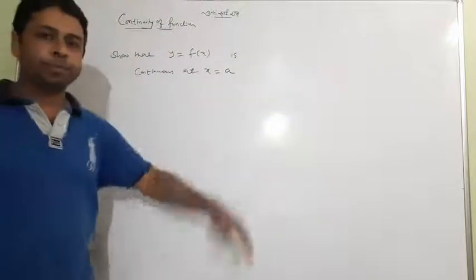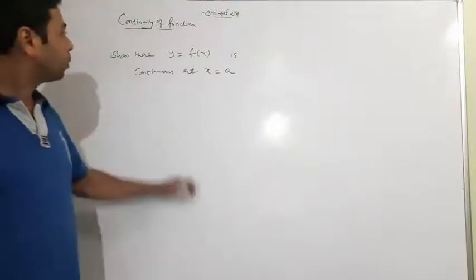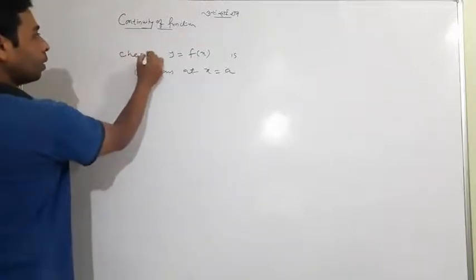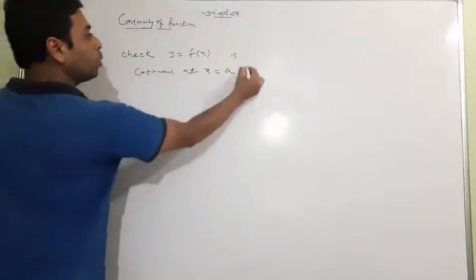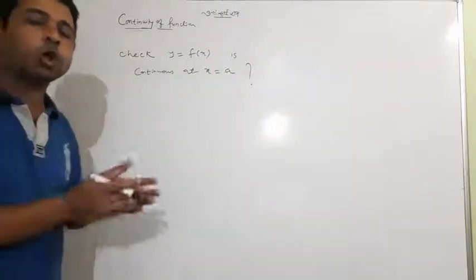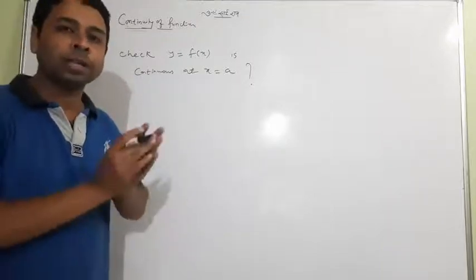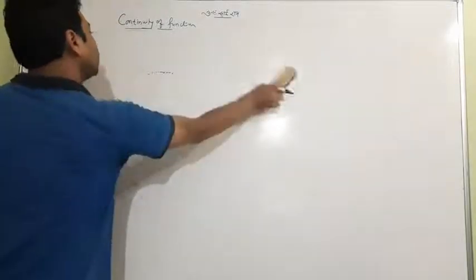A is any point, in radian or degree or any simple real number. Now we have to check whether the function is continuous at x equal to a. So what to do? What is the shortcut? What is the fundamental method to check without drawing the graph?